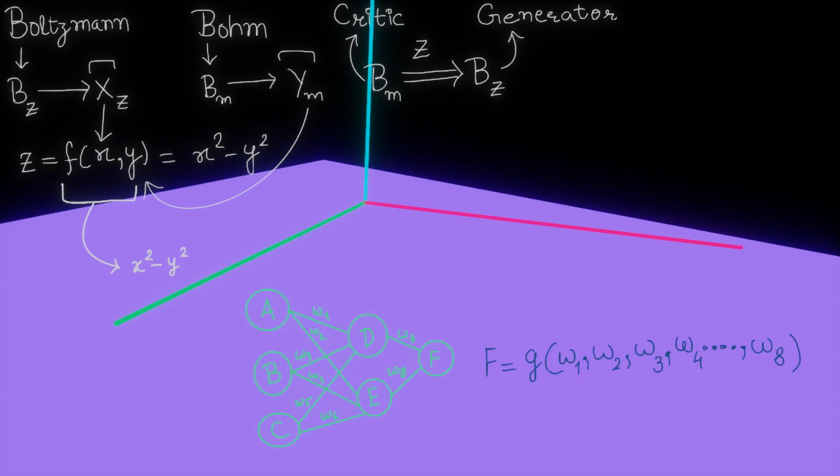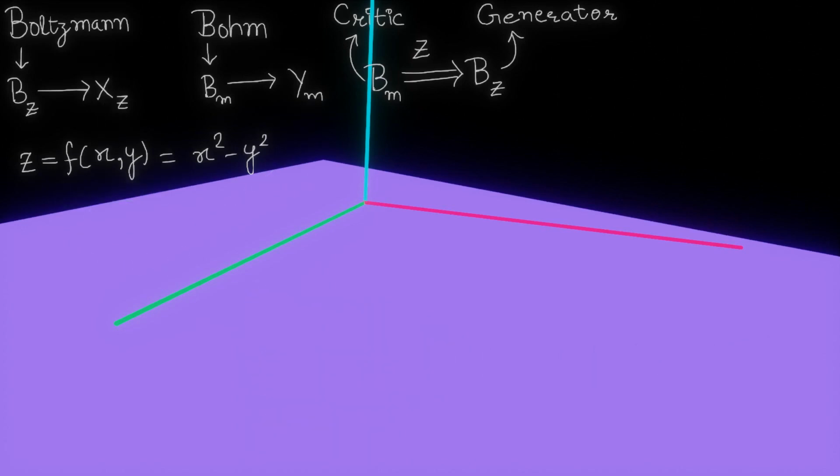And xz and ym are functions of thousands of weights of the generator and the critic, as they are the output of the generator and the critic. So it is a function of all those weights. So the loss function is a function of n variables where n is a big number, and that is why this function can look like anything in the n-dimensional space.